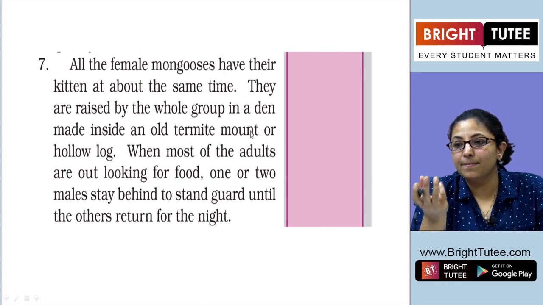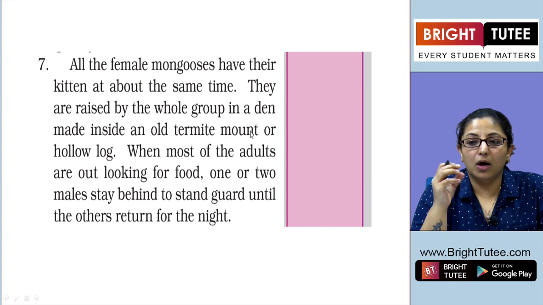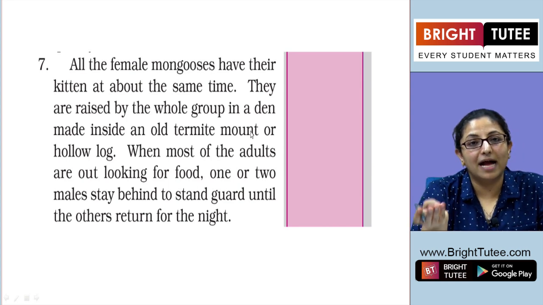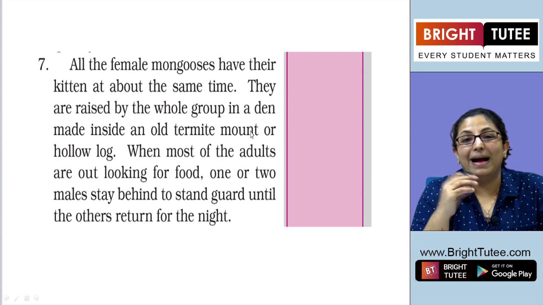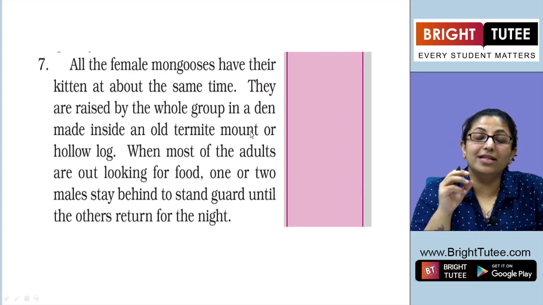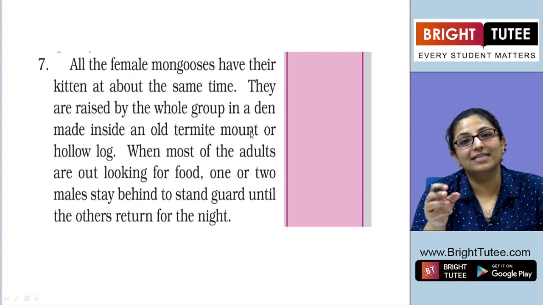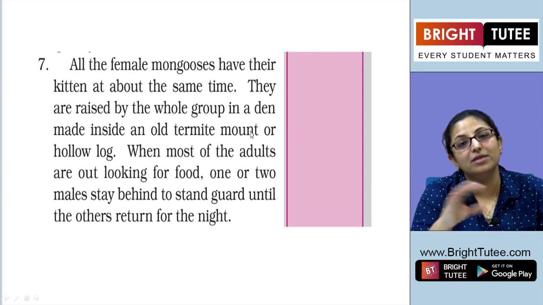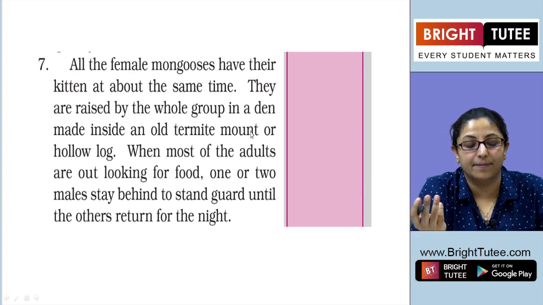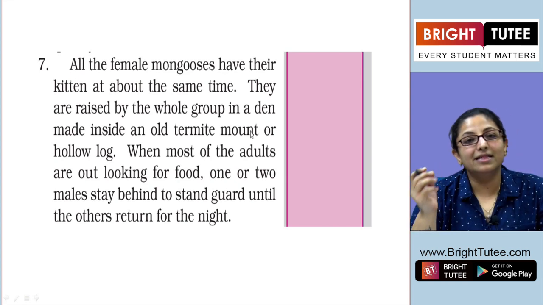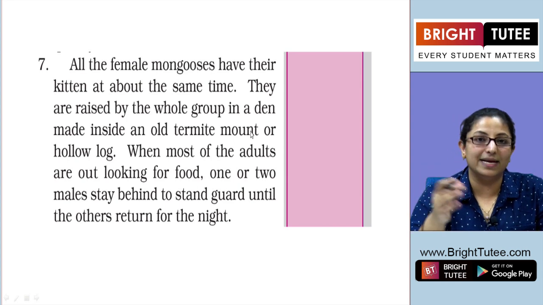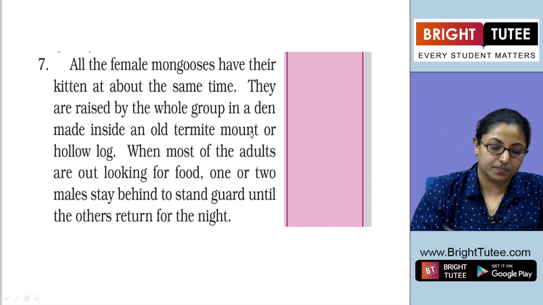A termite mound is a small structure made up of soil, dung and termites' saliva. These structures are abandoned by the termites, or the hollow logs, as in hollow wooden barks, branches, logs. The little kittens of the mongooses are raised in these structures.